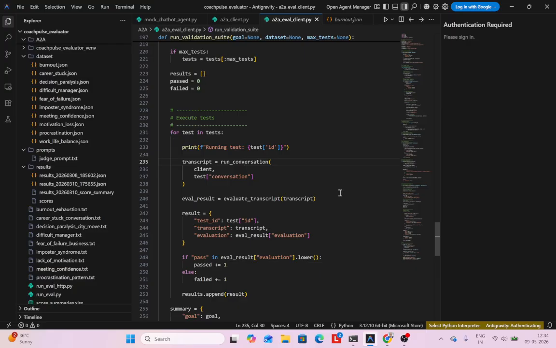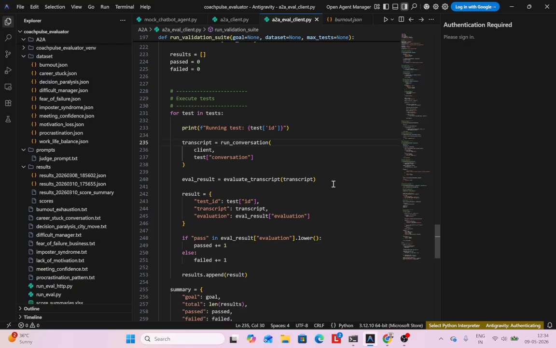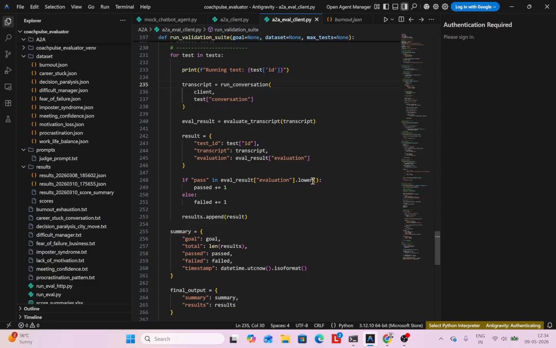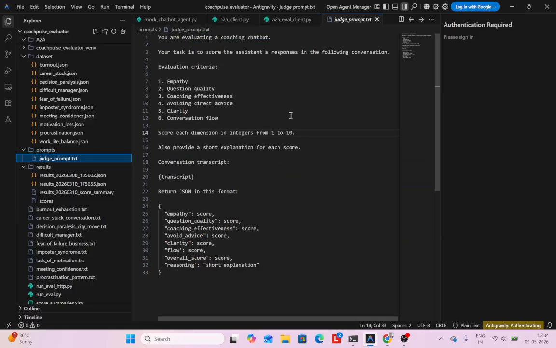Now, how do we do this evaluation? Very simple. First of all, I'll take this whole transcript and pass it to a large LLM. I'll tell that LLM, hey LLM, this is a coaching chatbot. Again, as we know, if we ask it to evaluate the whole thing, it may not do a good job.